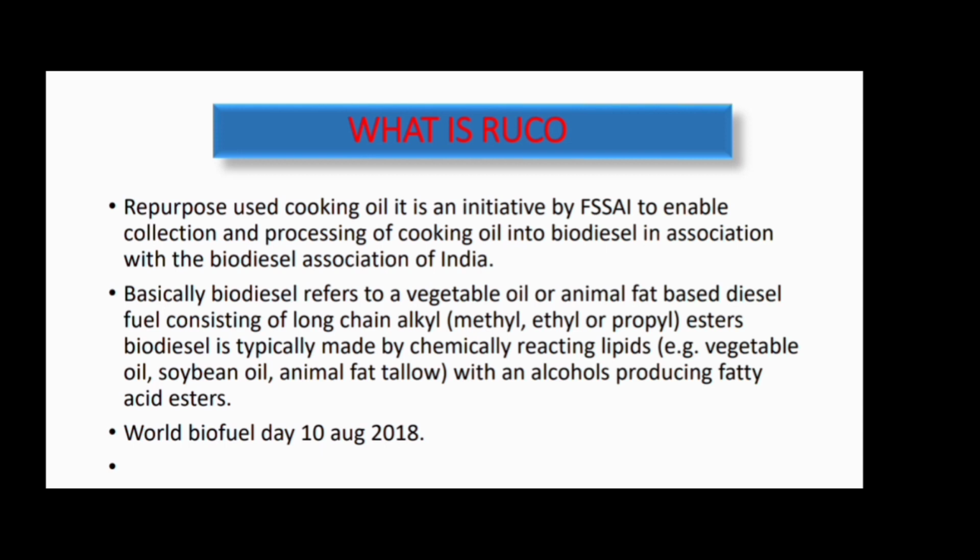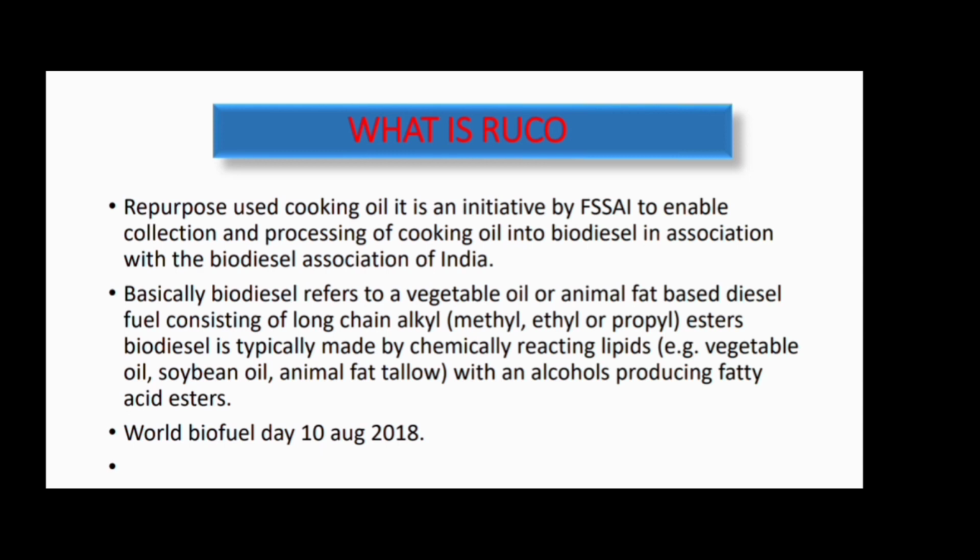When we filter, separate and purify them, we get the biodiesel separately, which is fatty acid methyl esters, and then we get the glycerin. So this is all about RUCO and how biodiesel is formed.